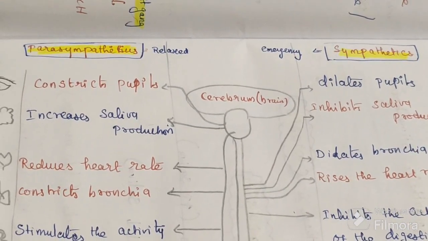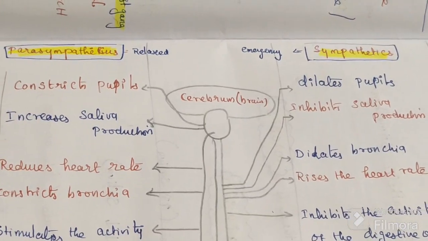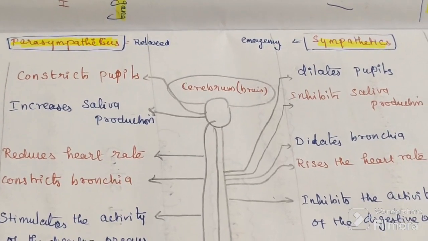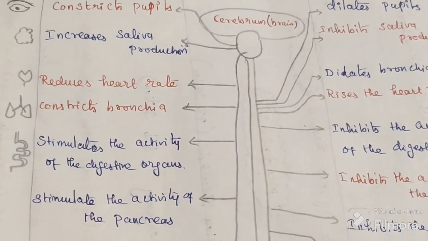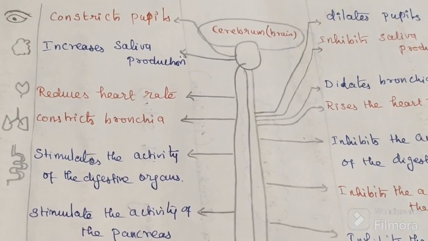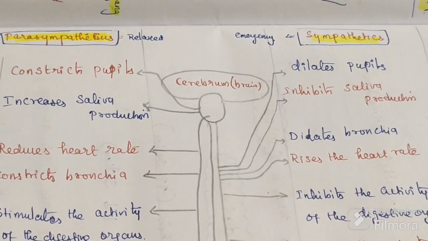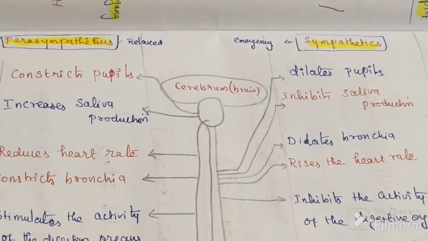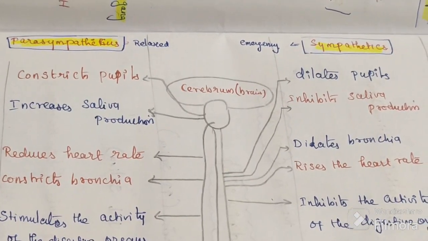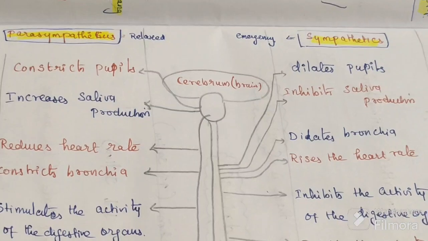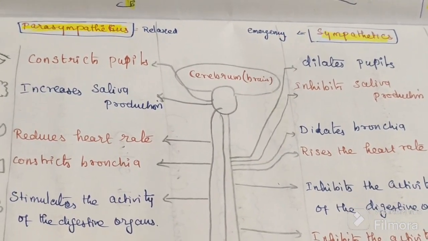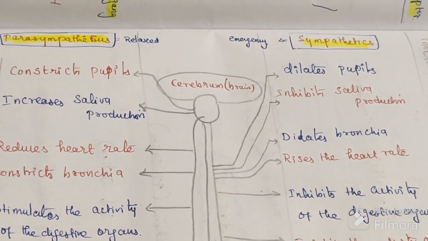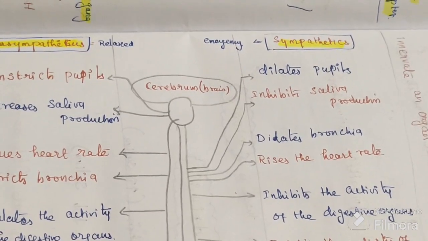Now which nerve is active in all the organs? In my eyes, in my salivary gland, in my lungs, in my heart, in my GIT, in my urinary bladder, in all my organs, which nerve is activated? Each organ is supplied by both. Suppose my eyes: they have sympathetic and also parasympathetic. In our salivary gland, sympathetic also, parasympathetic also. Heart, lungs, GIT, everything has sympathetic and parasympathetic.